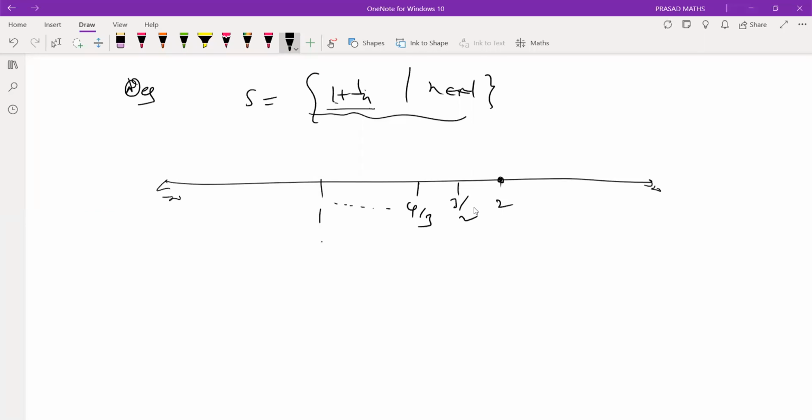The question is, is it a limit point? See, I'm going to take a very small neighborhood, a very teeny neighborhood, say 1/4. Suppose, for example, my epsilon is 1/4. 2 + 1/4, 2 - 1/4. What is 2 + 1/4? It is 9/4. What is this?